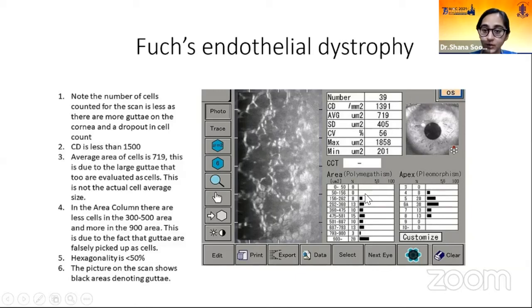If you see the area column over here, in the 300 to 500 group there are very few cells, and most of the cells are larger than 900. This is because individual guttae and cell dropout areas are taken as cells, and the area is distributed as such. The hexagonality is 38%, which is less than 50%. And in the picture, you can see a huge amount of guttae. So the diagnosis is Fuchs endothelial dystrophy.